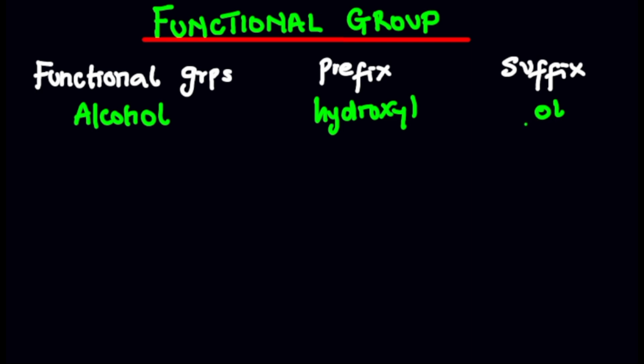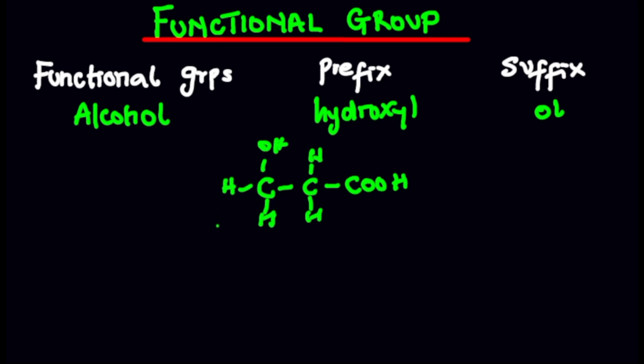For example, let's say you have a compound with COOH, and here you're having a hydroxyl group here. One thing is that there is always priority when it comes to organic compounds, because alcohol is less reactive compared to carboxylic acid. Carboxylic acid is going to be considered here because it has more characteristics compared to the hydroxyl group.